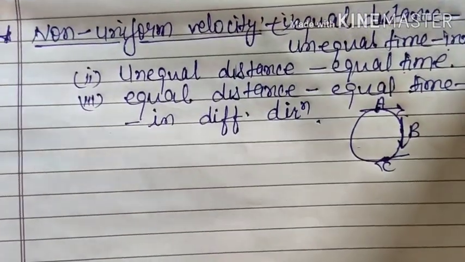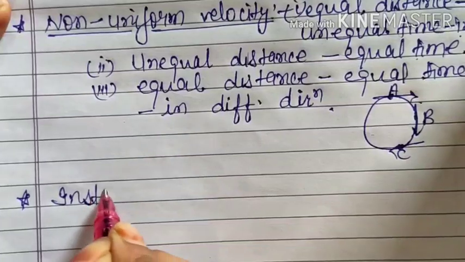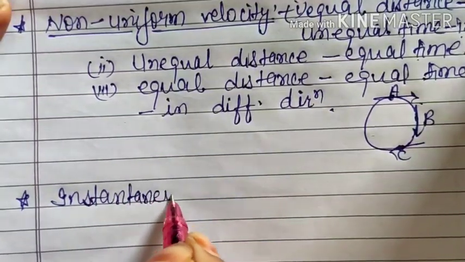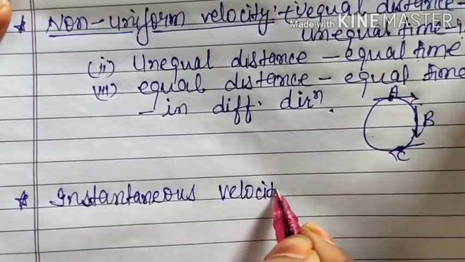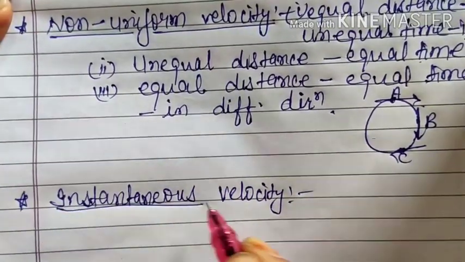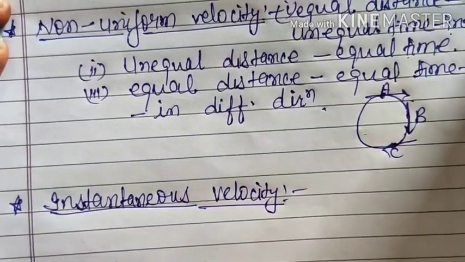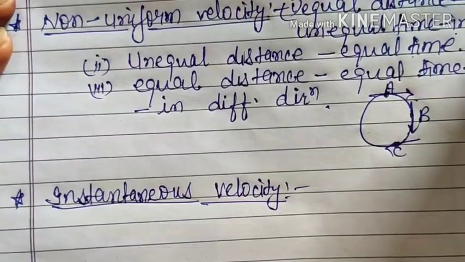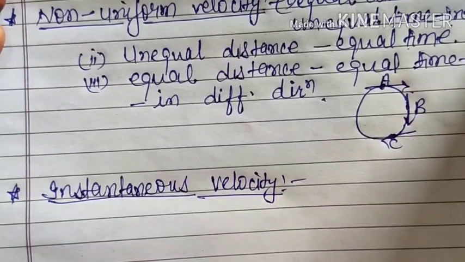Now again we have two terms, instantaneous and average. As the name indicates, instantaneous means at a particular instant. What is the velocity at that instant? That will be the instantaneous velocity. It is mostly calculated in the case of variable velocity, where it changes regularly.